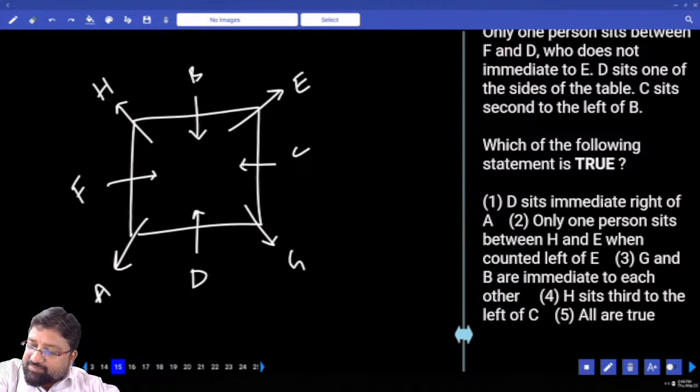Only one person sits between H and E. Is there only one person between H and E? Yes. So which option is my answer? Second option. Is this clear?